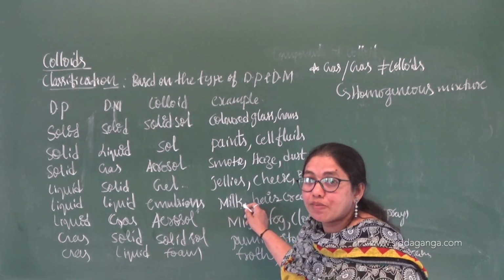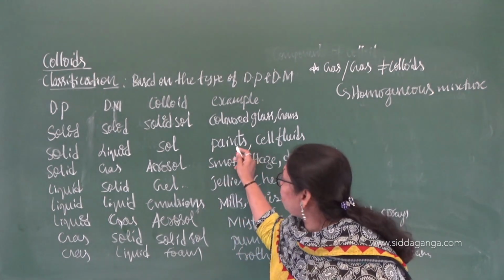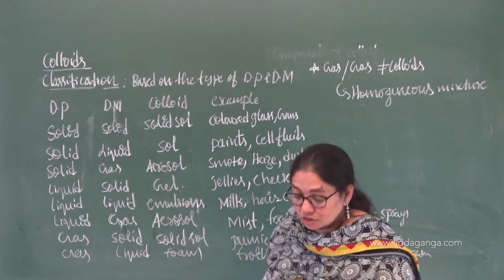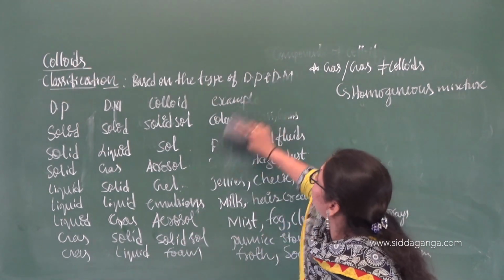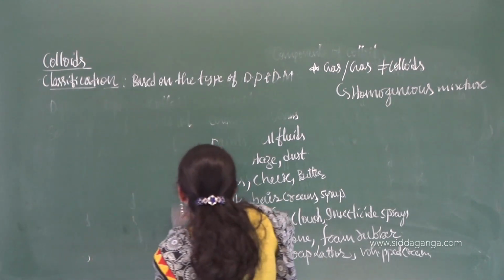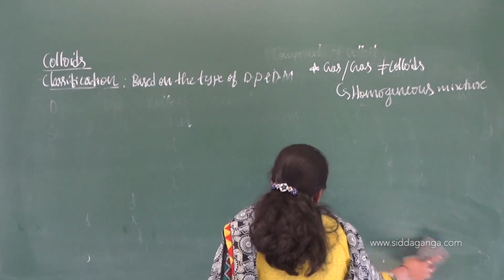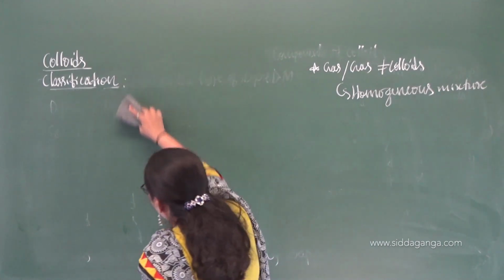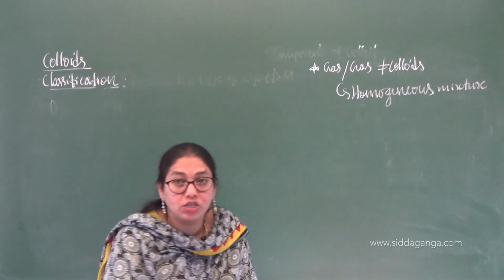Many times the question has been asked: milk is an example of emulsion. Paint is an example of sol, right? And jellies are examples of gels. Like that also you have to go through the concept. I think you understood the classification of colloids based on the type of dispersed phase and dispersion medium. And one more important point I told you here: there are no colloids where both the dispersion medium and the dispersed phase are in the gaseous state, because they will form a homogeneous mixture.